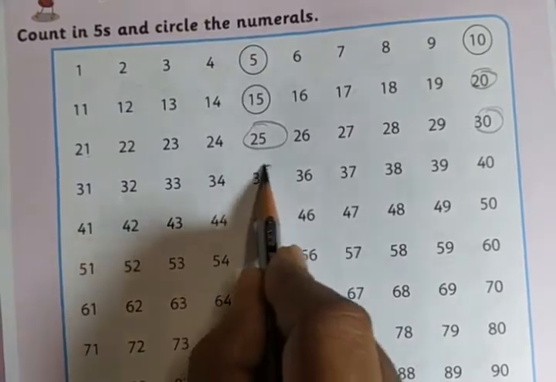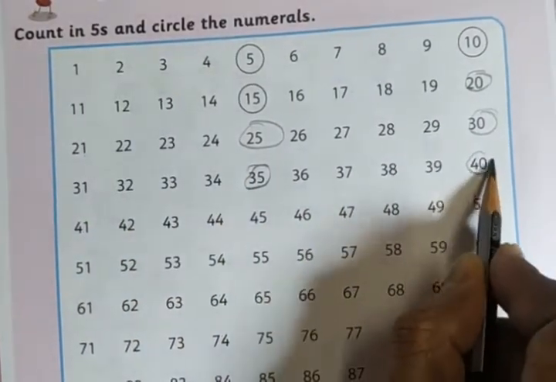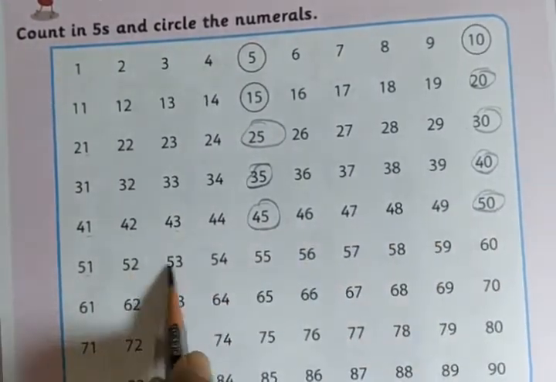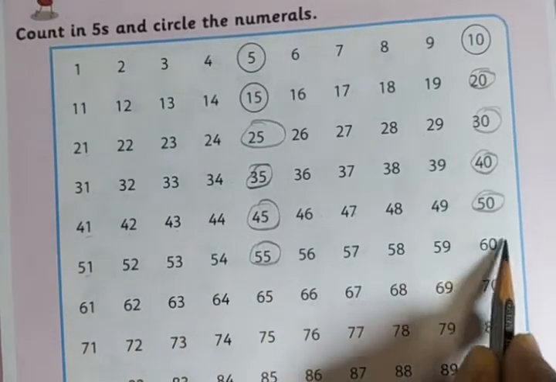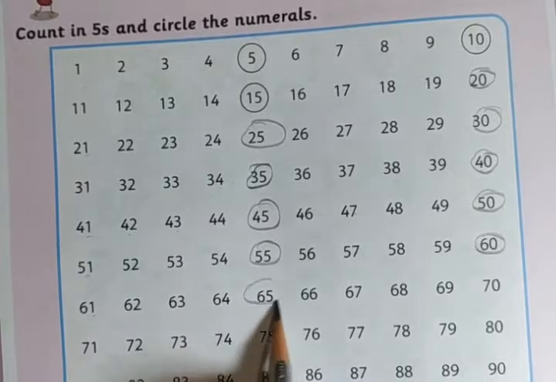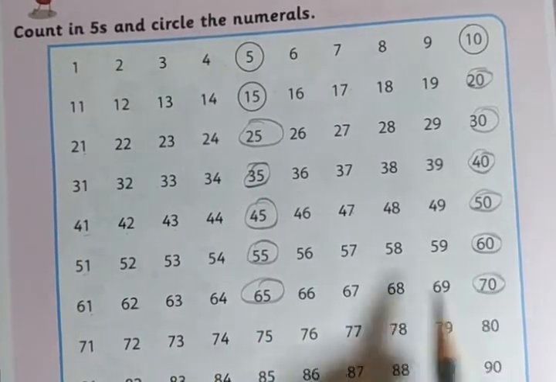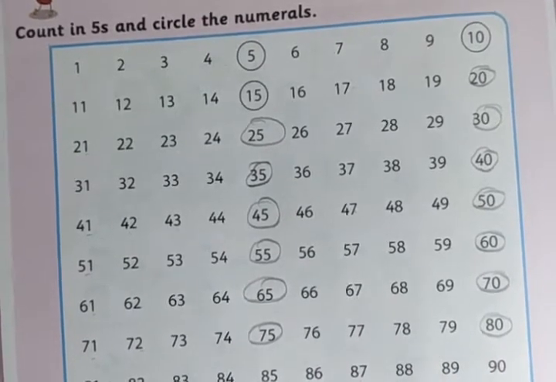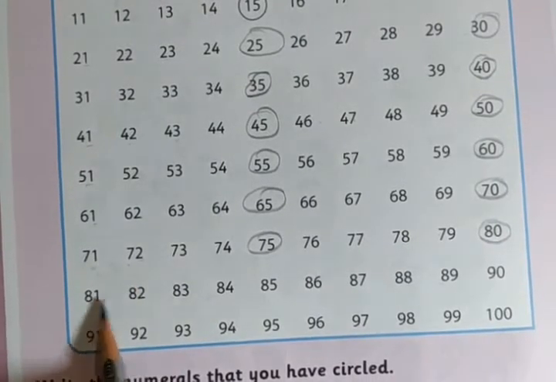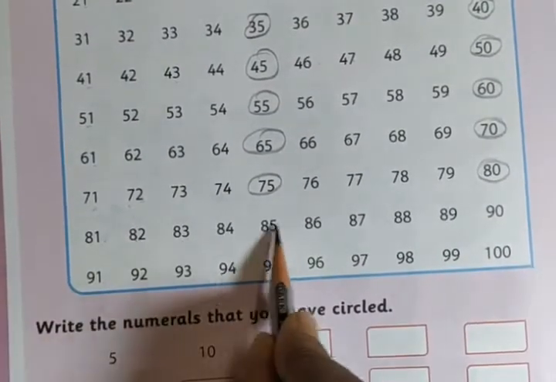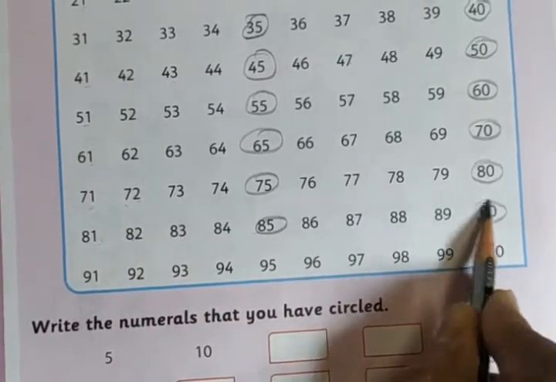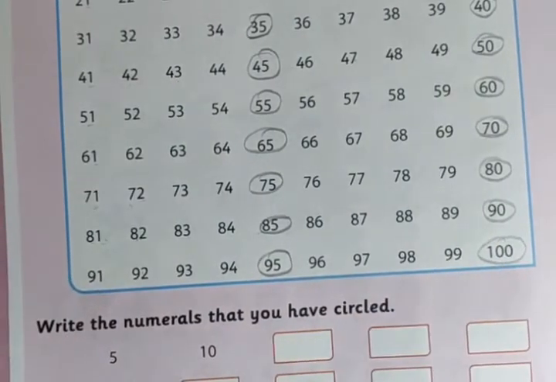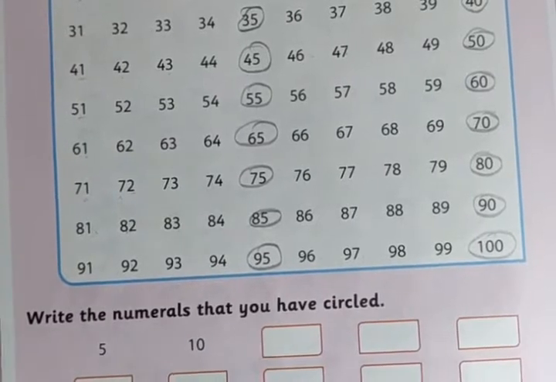1 2 3 4 5. 1 2 3 4 5. 1 2 3 4 5. 1 2 3 4 5. 1 2 3 4 5. 1 2 3 4 5. 1 2 3 4 5. 1 2 3 4 5. 1 2 3 4 5. 1 2 3 4 5. 1 2 3 4 5. 1 2 3 4 5. 1 2 3 4 5. 1 2 3 4 5. 5. So count in fives. So this is called count in fives.